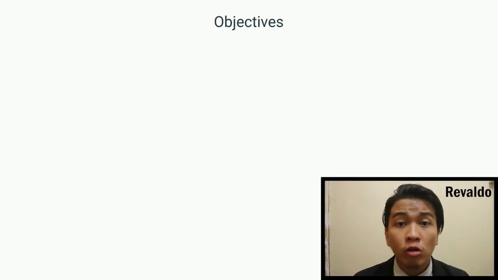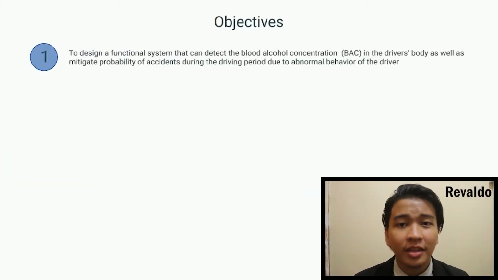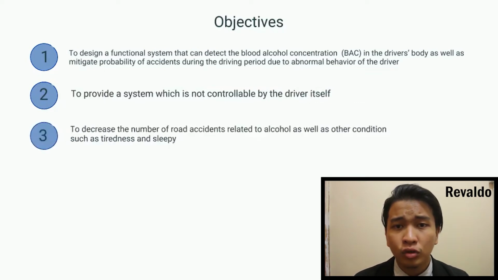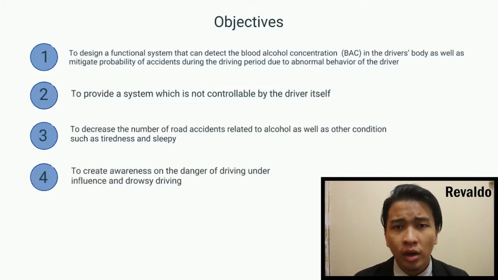Our objective is to design a functional system that can detect the blood alcohol concentration in the driver's body, as well as to mitigate the probability of accidents due to abnormal behavior of the driver. Second, to create a system which is not able to be bypassed by the driver. Third, to reduce the number of road accidents due to alcohol consumption and driving while being tired. Next, to create awareness regarding the danger of driving under influence and drowsy driving.